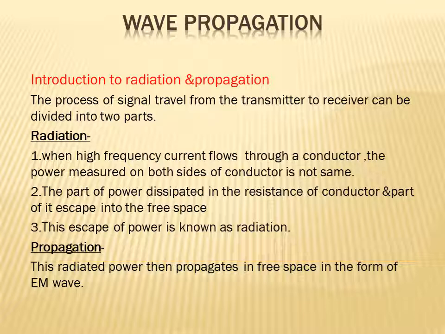So radiation is the escape of power into free space, and that radiated power which propagates in free space in the form of an electromagnetic wave is called propagation.